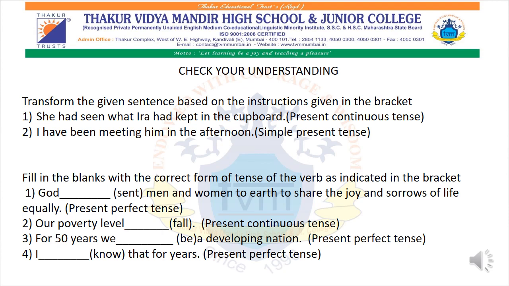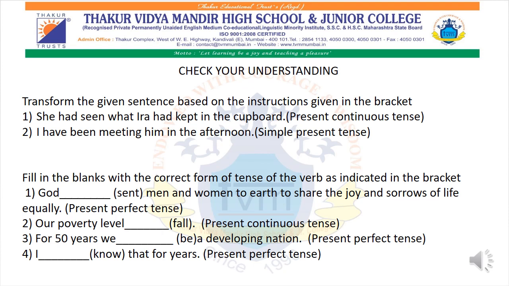So now what will come over here? Is keeping, kept. What will be the main verb first form plus ing? Keeping, in the cupboard. I'll repeat the answer for you all. She is seeing what Ira had. If I write had, then it will be past tense. So is. Now why did we use is? Because it is talking about a particular person.